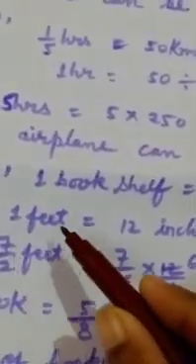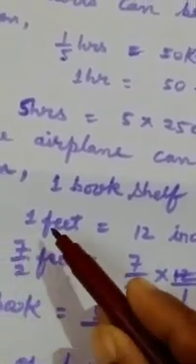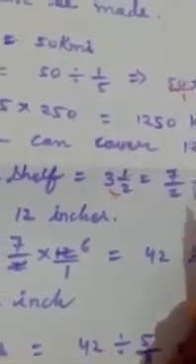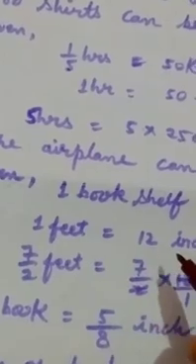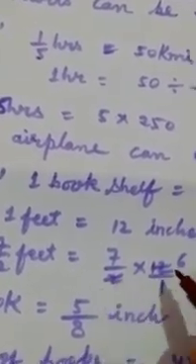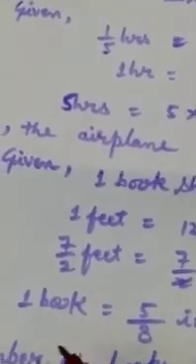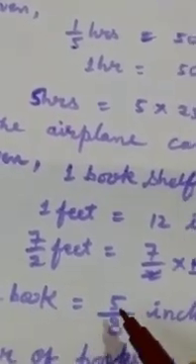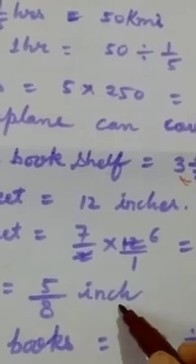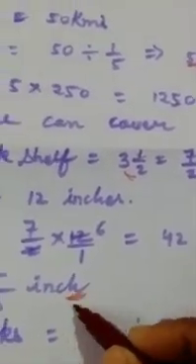You know that 1 foot equal to 12 inches. So here the feet is given, 7 upon 2 feet. So for finding the inches in 7 upon 2 feet, 1 foot is given. We have to do the multiply. So multiply it. 2 ones are 2, 6 sevens are 42 inches. Okay. And in the question it is given one book equal to 5 by 8 inch. So now what you have seen, both have the same unit now.